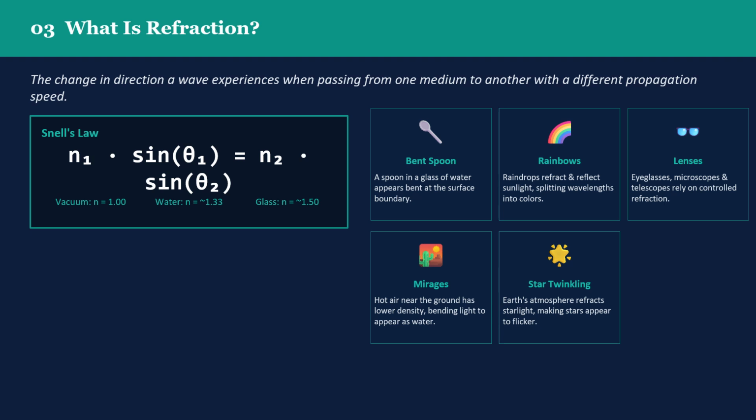Mirages in the desert happen because hot air near the ground bends light to make it look like water. And stars appear to twinkle because Earth's atmosphere refracts their light.